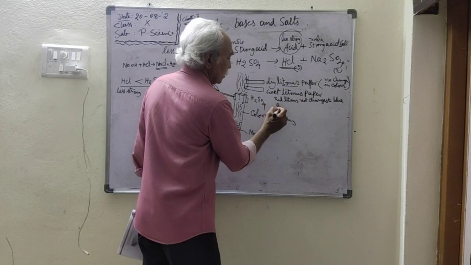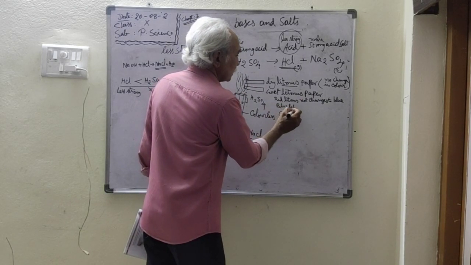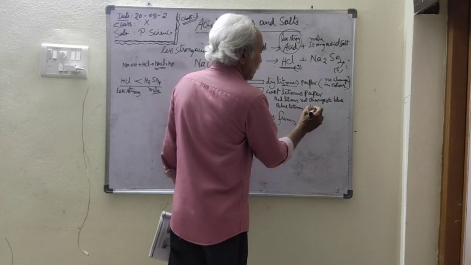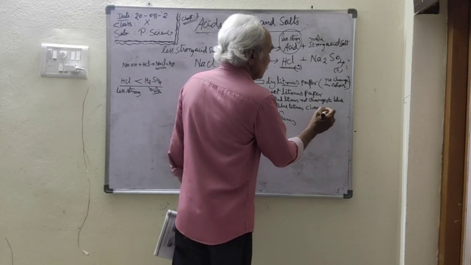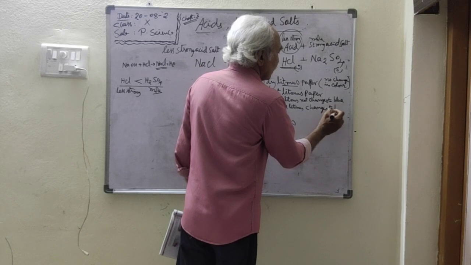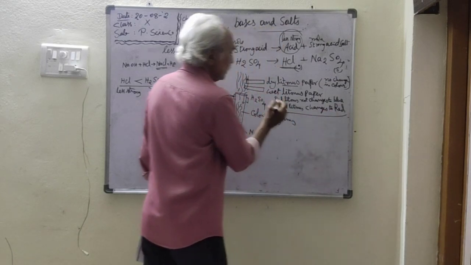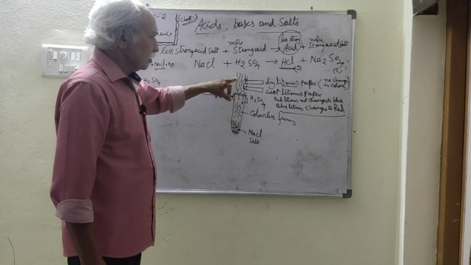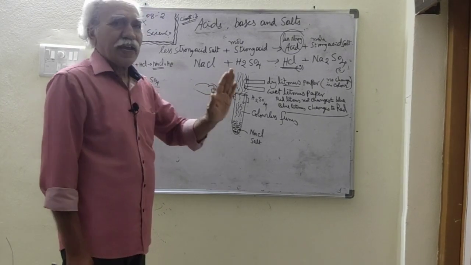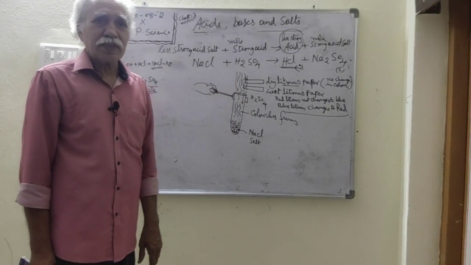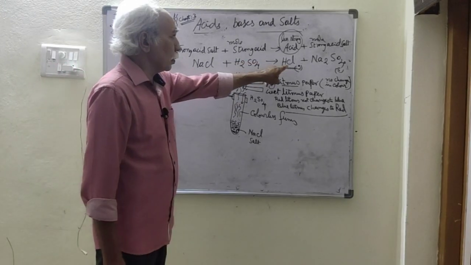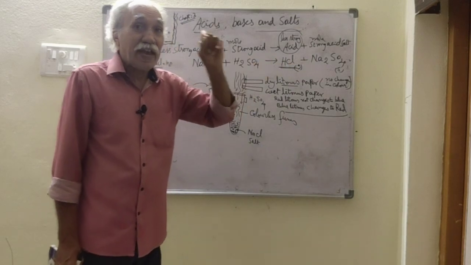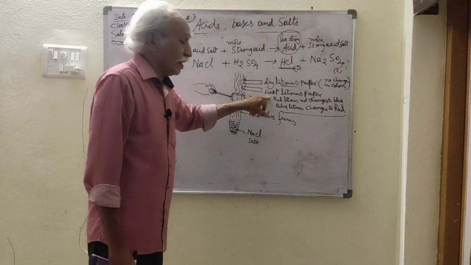But blue litmus changes to red. So what does this indicate? This indicates that the liberated gas is an acid gas. Hydrogen chloride gas is an acidic gas. It is acting as an acid in the wet state.